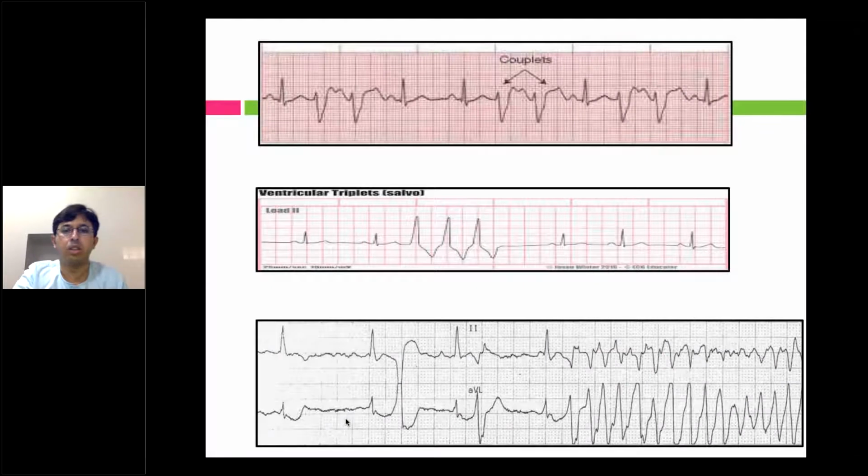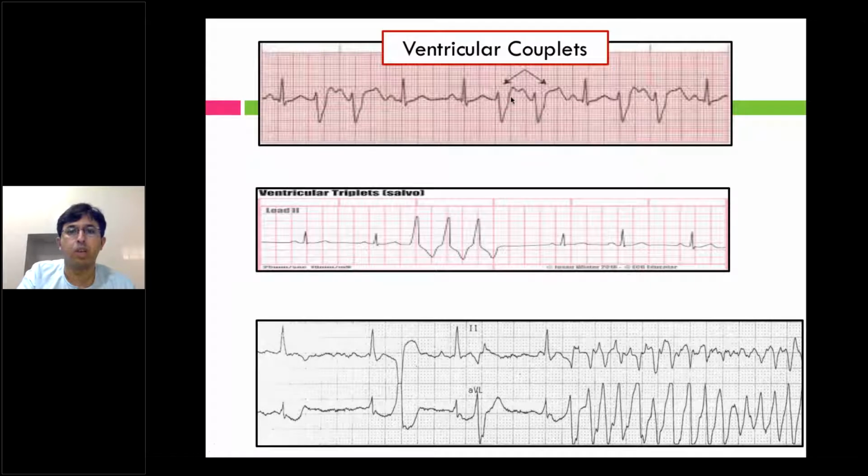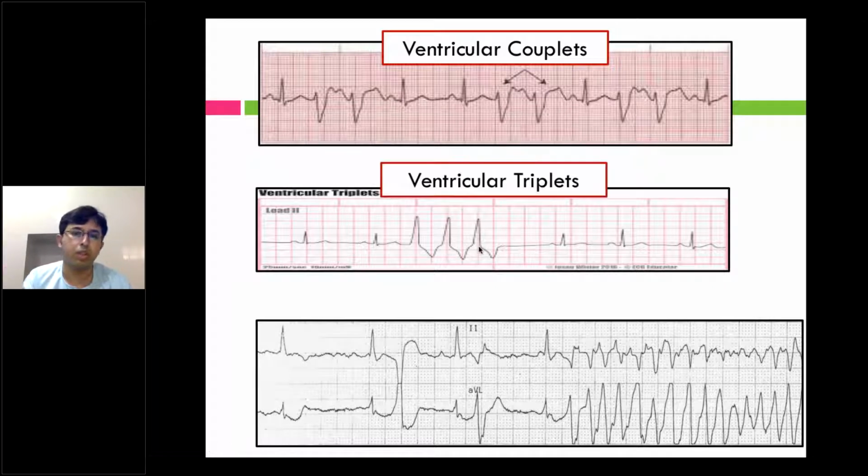In the next three sets, you have two ventricular ectopics which are coming together, right? So these are known as couplets. You have two normal complexes followed by two ventricular beats which are occurring back to back. So this is known as couplets. In the second strip, you have three ventricular ectopics which are occurring back to back. So this is known as triplets.